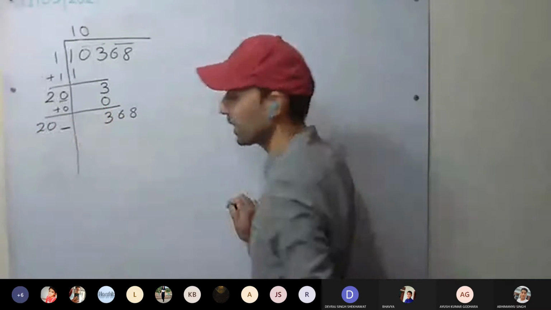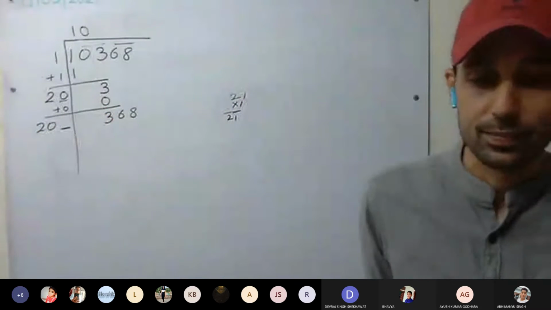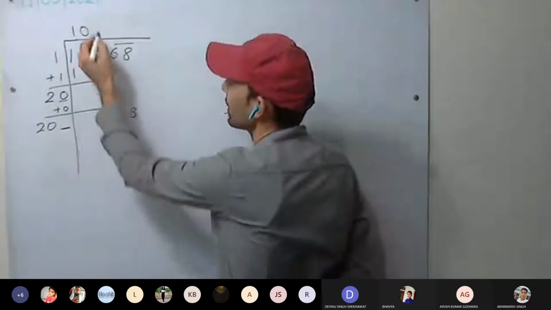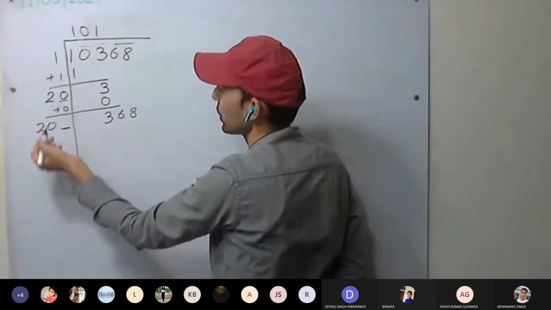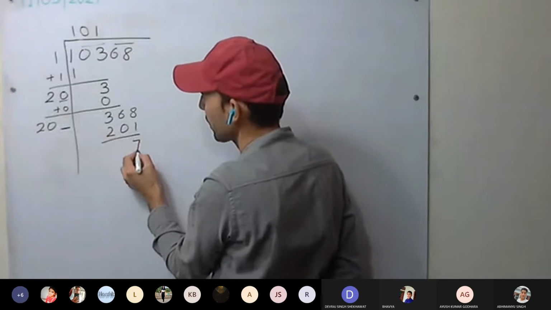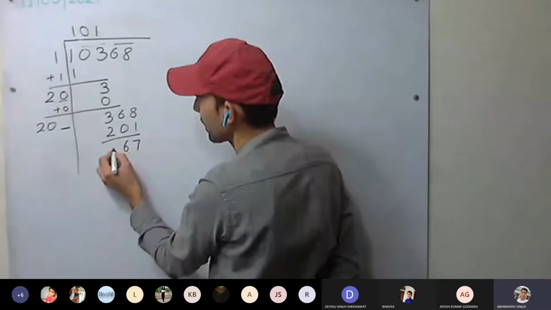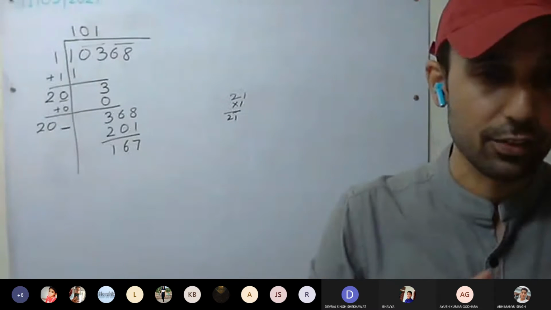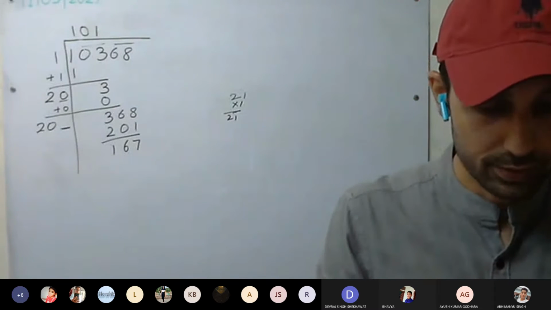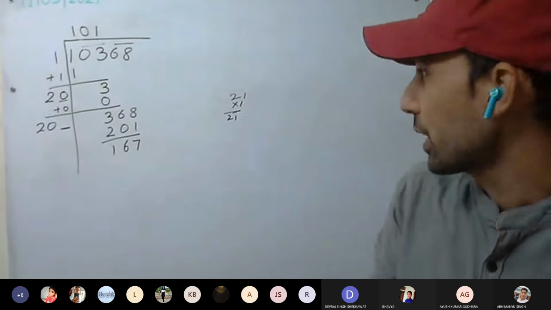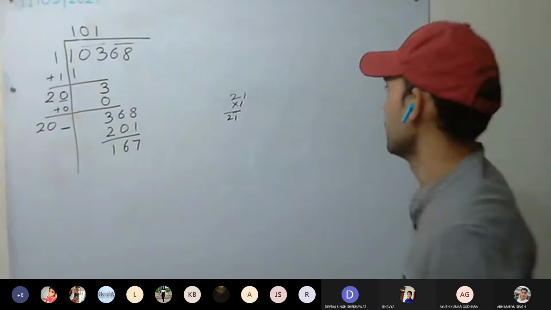And then this digit we have to find. You can easily find this. 1, 1, 2 will come, 404. So 2, 0, 1. How much are you getting? 167. I'm waiting for 30 seconds. Everyone solve this one. Don't copy from the board. Solve it yourself.